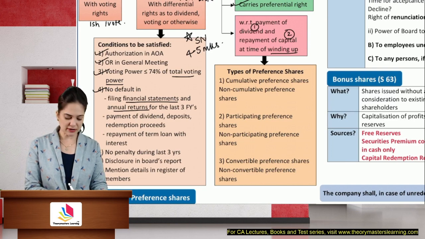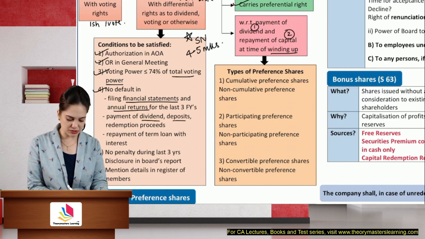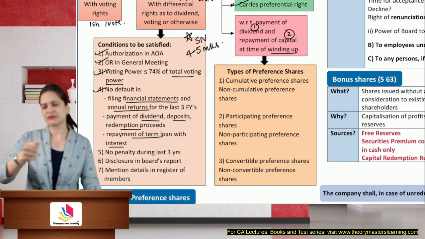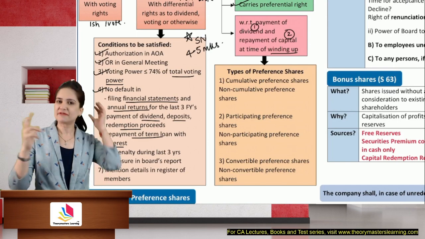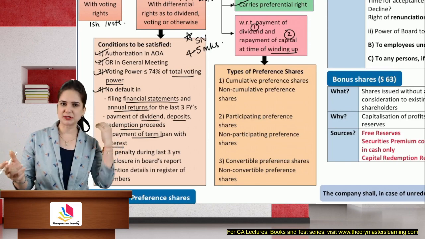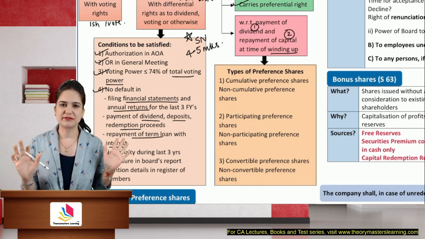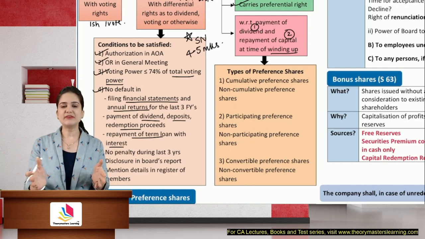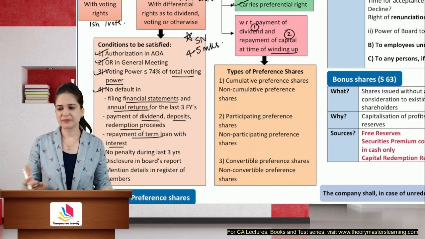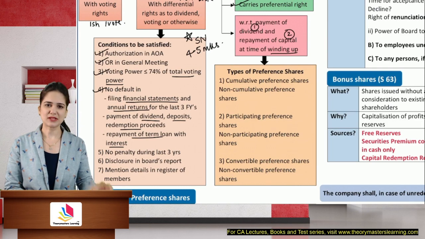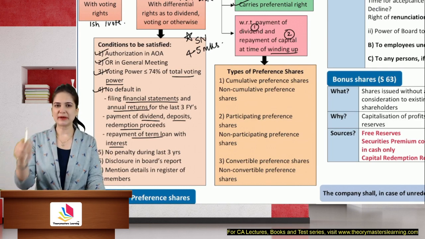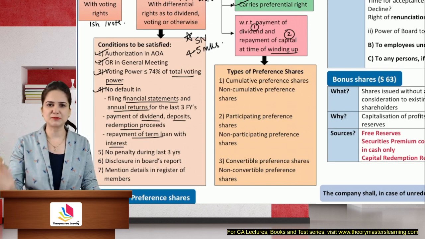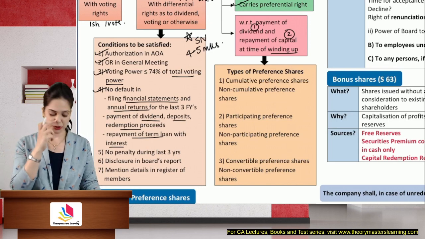The company should not have defaulted in paying the dividend, deposits, redemption proceeds, or repayment of loan interest. Now you are saying that you don't have money to pay all this and you want to issue DVRs. Very good. First, complete your existing obligations. Only then we will allow you to issue differential voting rights. In DVRs, you are giving them more dividend. From where will you get that dividend? You're not even fulfilling your existing liability. So first you repay the term loan, the dividend, the redemption proceeds, and then you think about issuing DVRs.